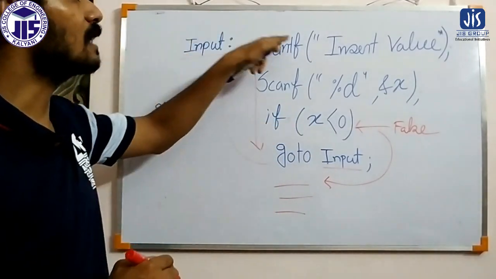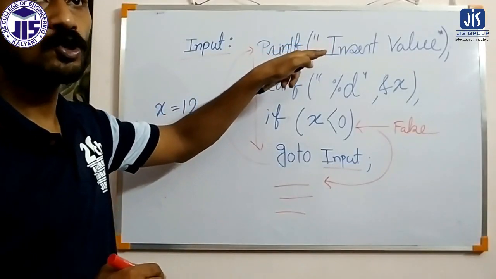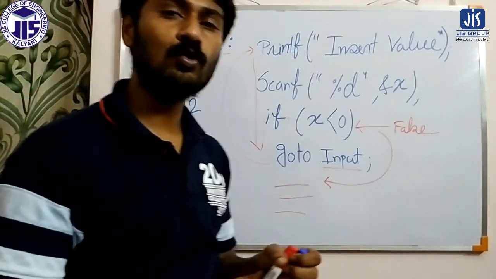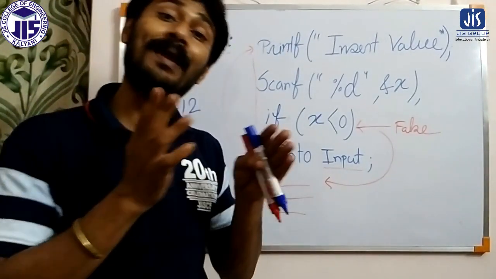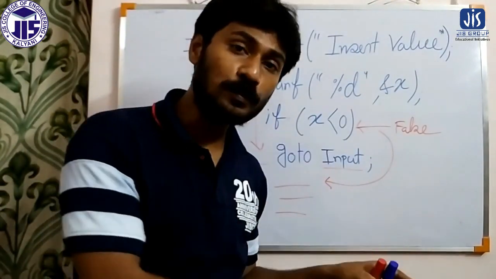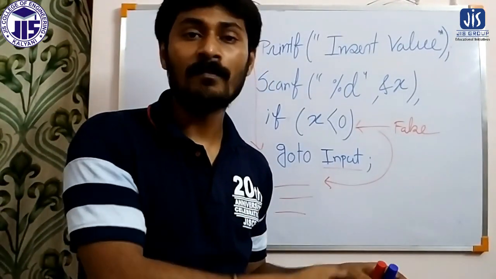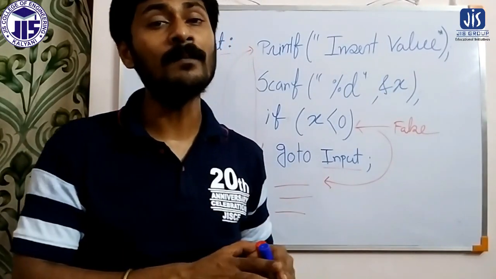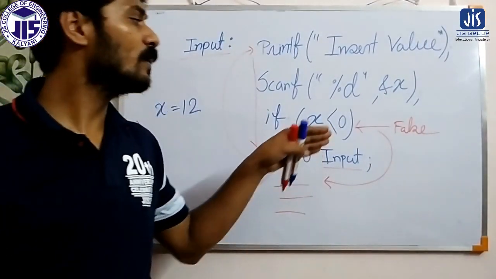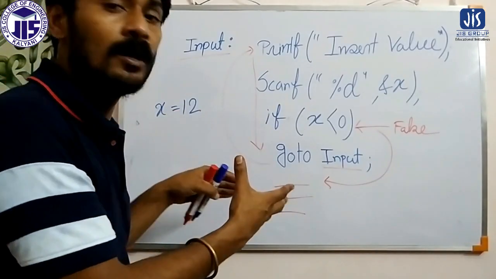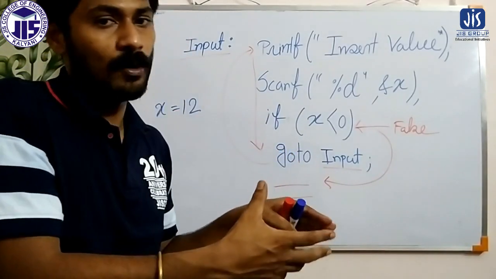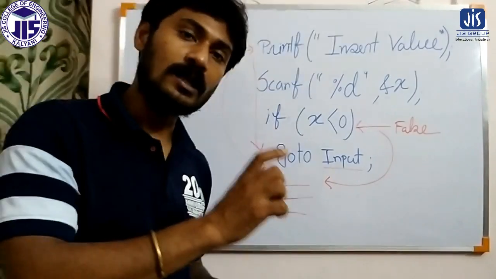So it will not jump to the printf statement again. In that way, by using the go to statement, we can jump forward as well as backward, which was not possible by using if else, nested if, or else if. Now I am going to show you how it works through a simple program.